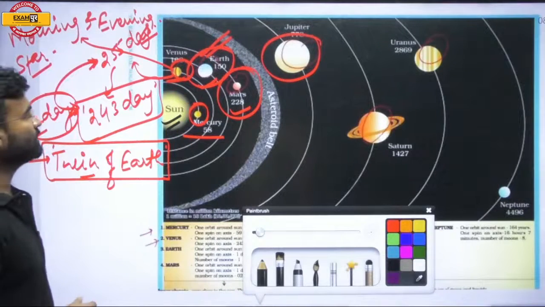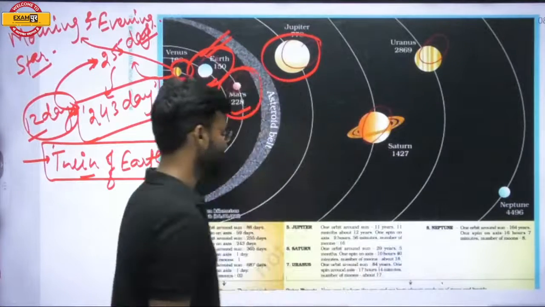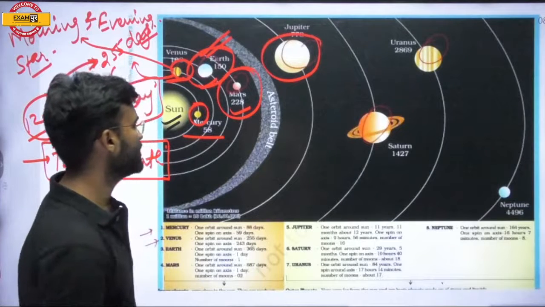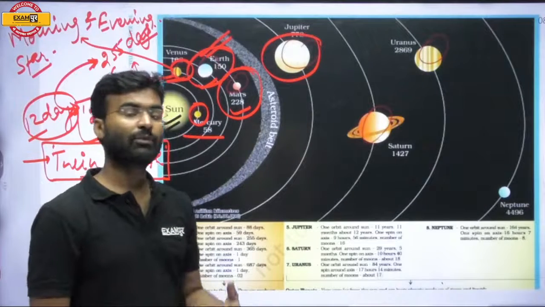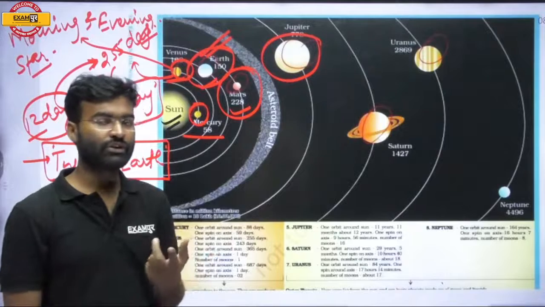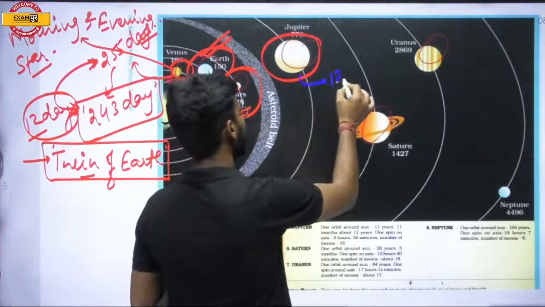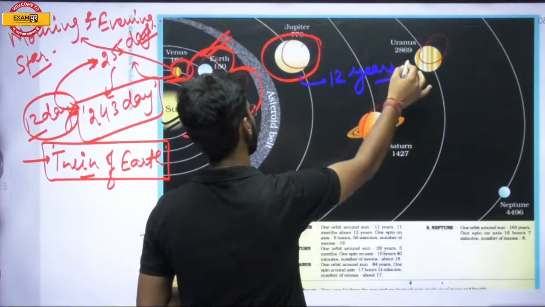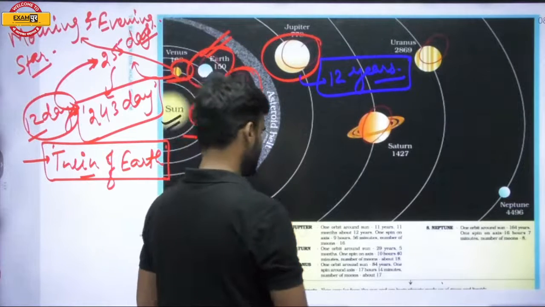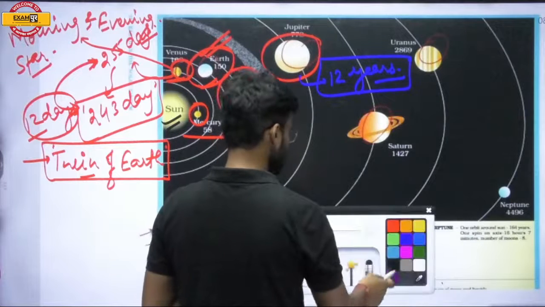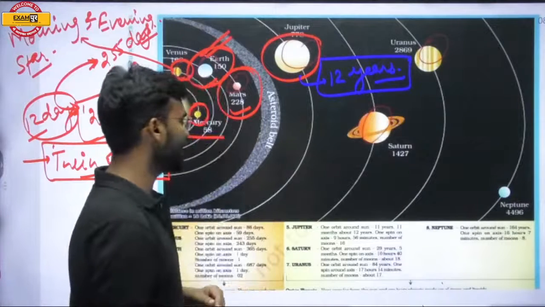Jupiter is the largest planet of the solar system, and it takes 11 years and 11 months, approximately 12 years, to complete one revolution around the sun. This is the important thing that you should know about Jupiter. Jupiter is not a terrestrial planet. It is a gaseous planet.